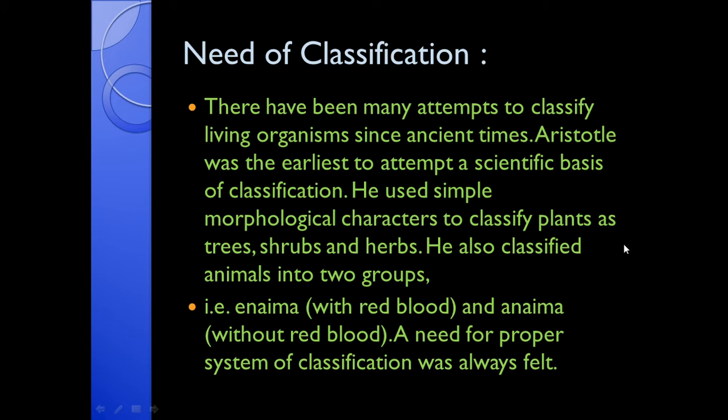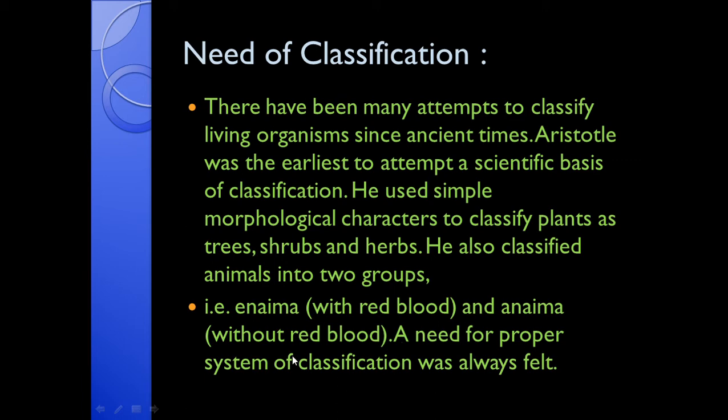He also classified the animals into two groups. These two groups were Enaima, that is with red blood, and Anaima, that is without red blood. You know that our blood is red in color. Why? Because there is a pigment known as hemoglobin which gives red color to our blood.